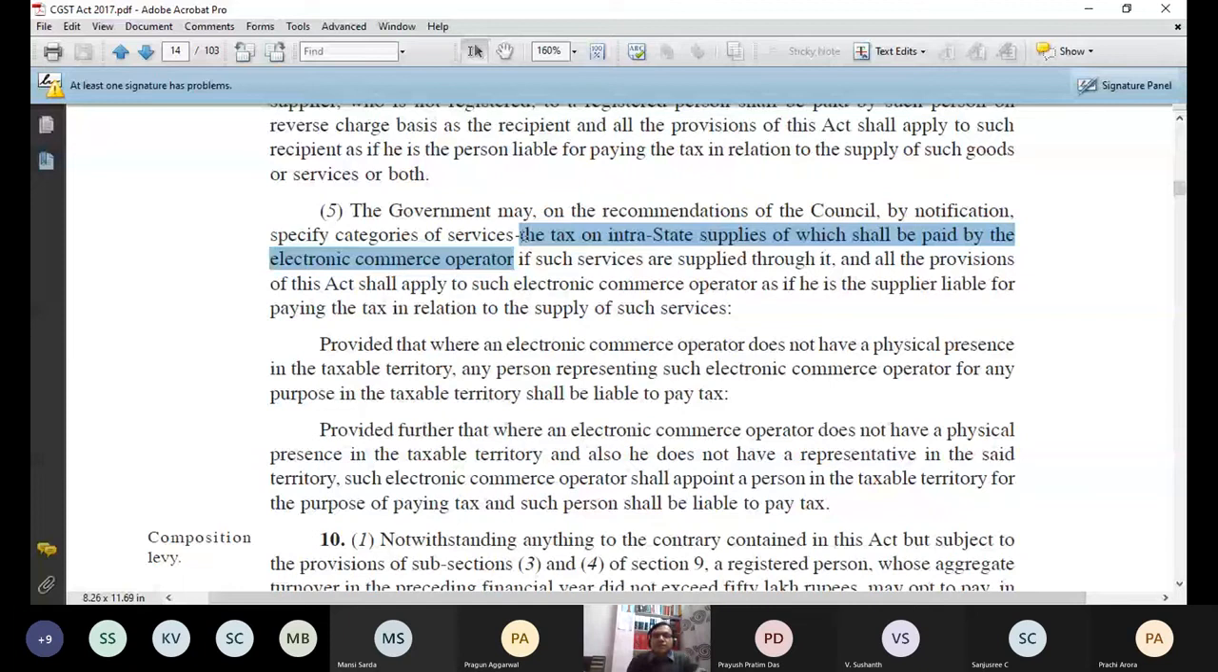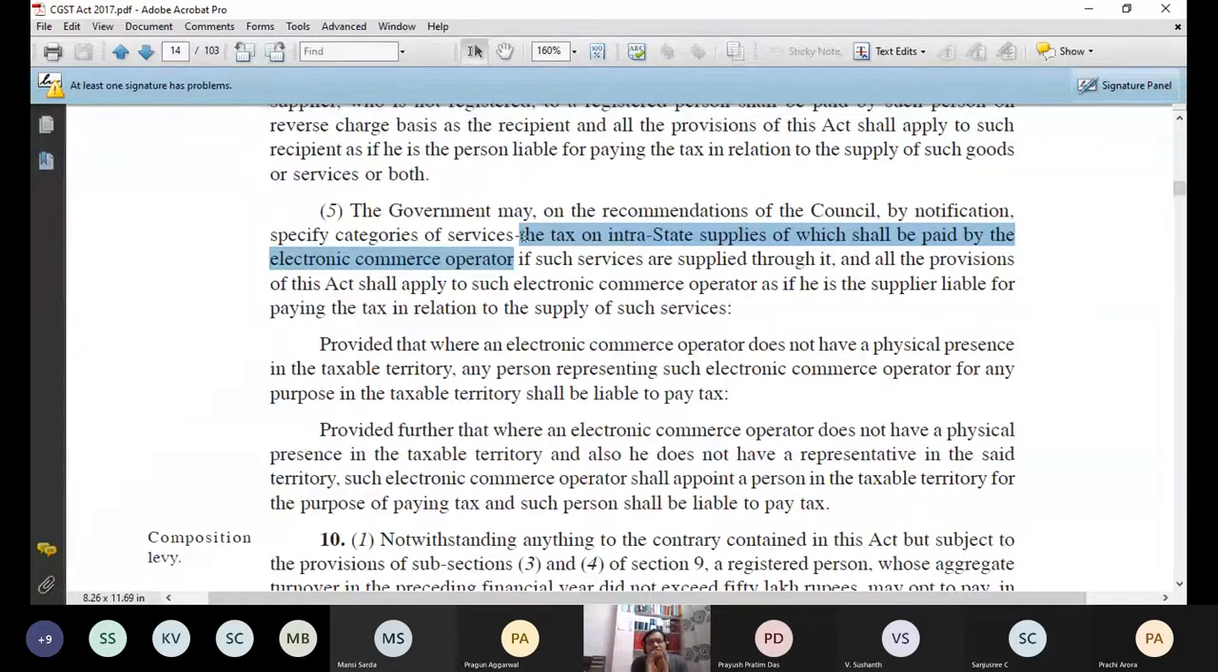So the government may, on the recommendation of the council by notification, specify categories of services, but not all services. On some services which the government will tell, the tax on intrastate supplies of which shall be paid by the electronic commerce operator if such services are supplied through it. And all the provisions of this act shall apply to such electronic commerce operator as if he is the supplier liable for paying the tax. So the ECO cannot say that no, it's not my job. Government says no. If you are supplying these services from your platform, you will be treated as the person who is liable to pay tax to us. If you do not pay, then you have to be dealt with as per the provisions of law.